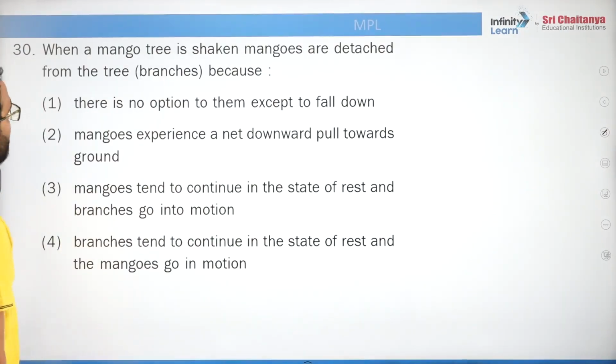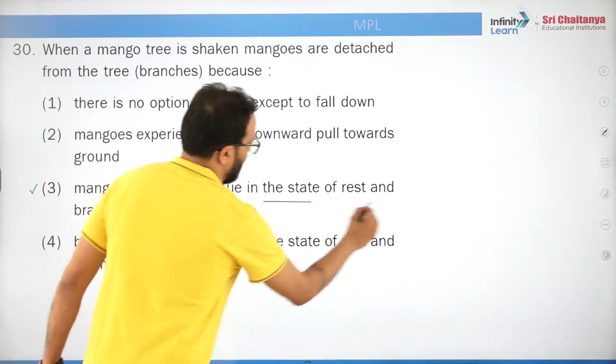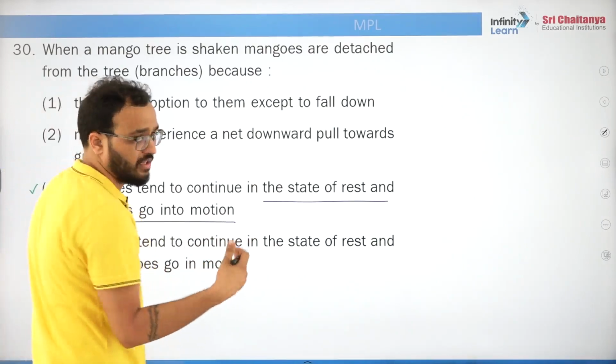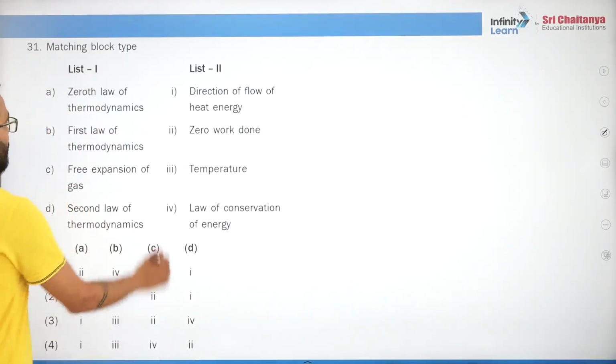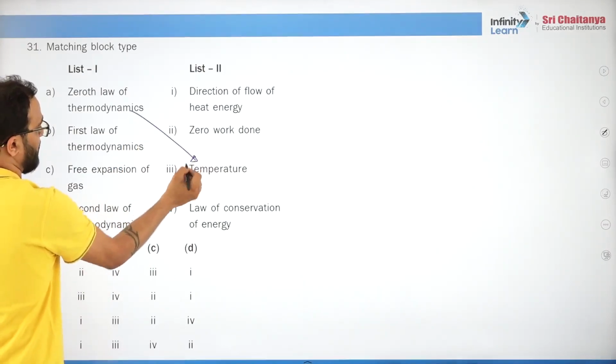When a mango tree is shaken, mangoes are detached from the trees. Very simple. Inertia is the reason, no other reason. Okay. Now matching the block type. Zeroth law is always, thermodynamics is always related to temperature.